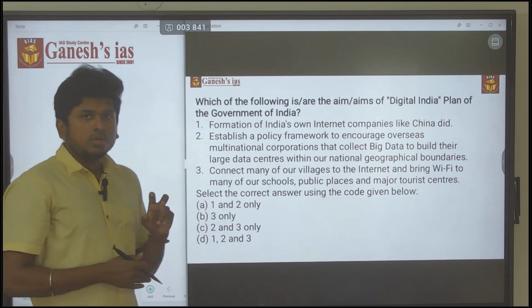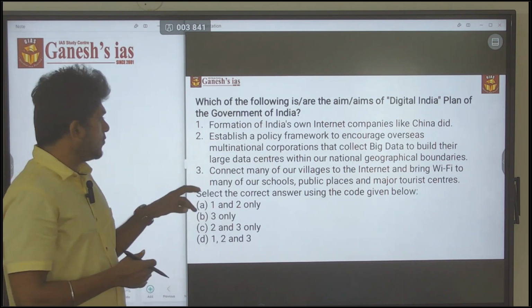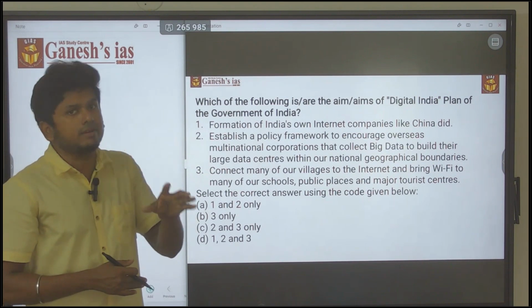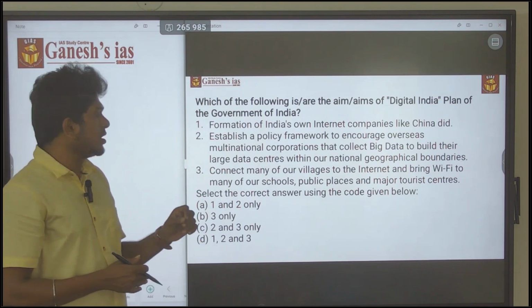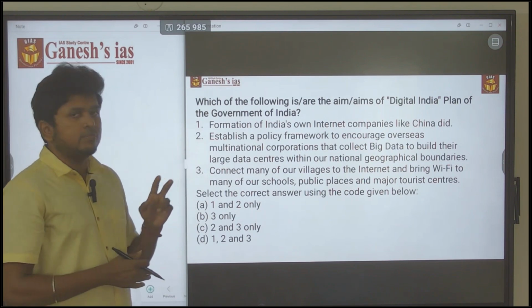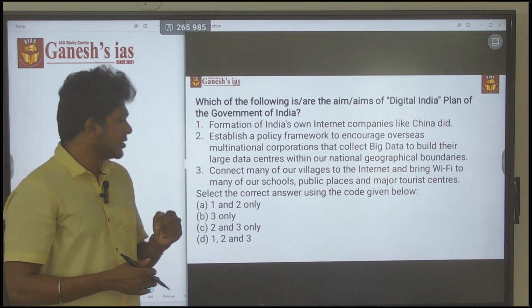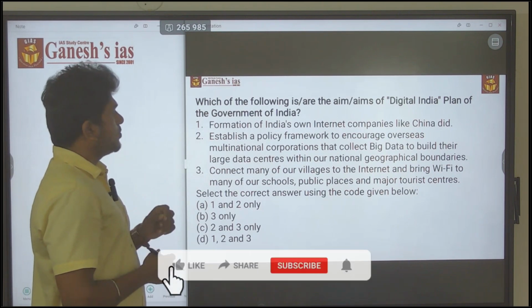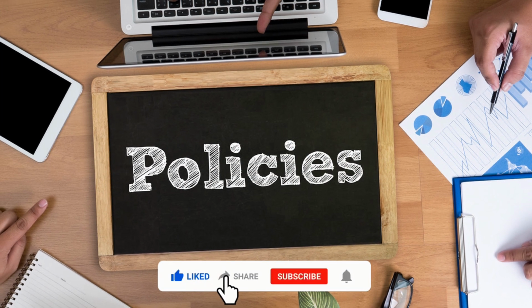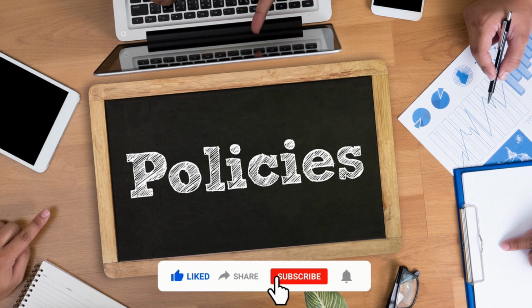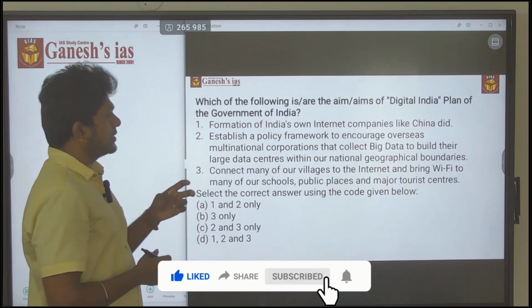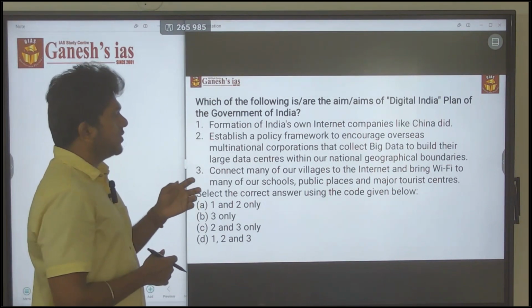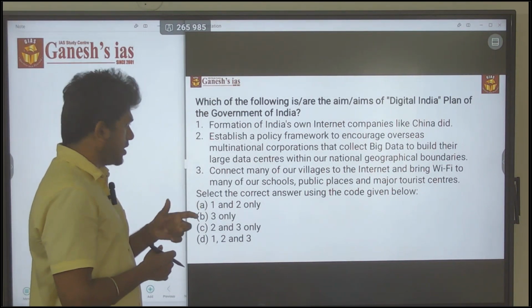So by that itself you clearly know that the third statement is accurately correct. Okay, it's absolutely correct. You have to find whether statement 2 is right or wrong. Let's see. The second statement is all about establishing a policy framework to encourage overseas multinational corporations that collect big data to build their large data centers within our national geographical boundaries.